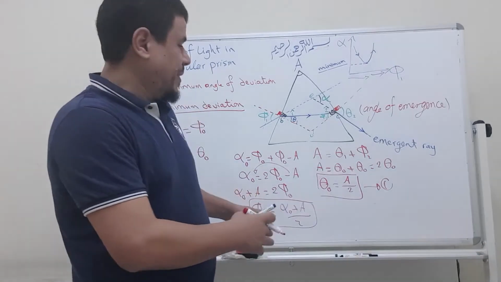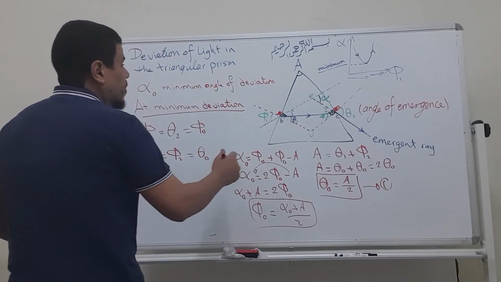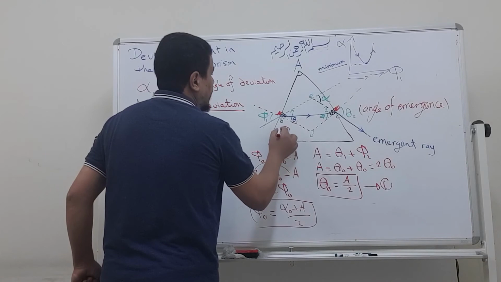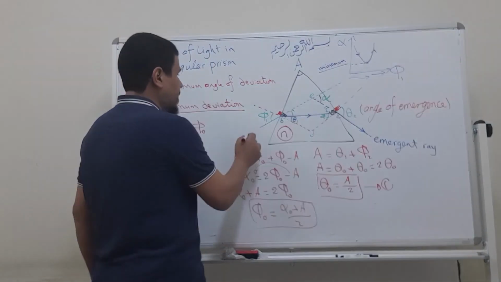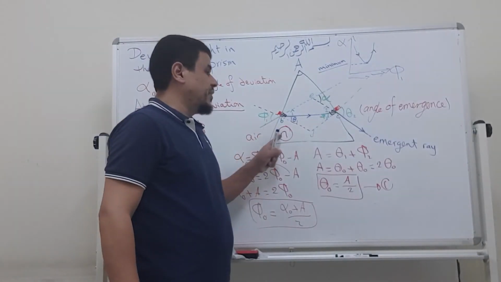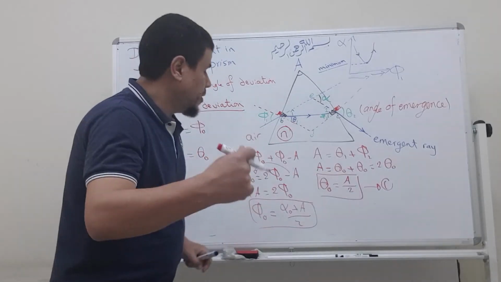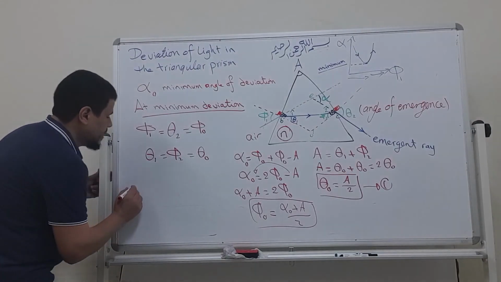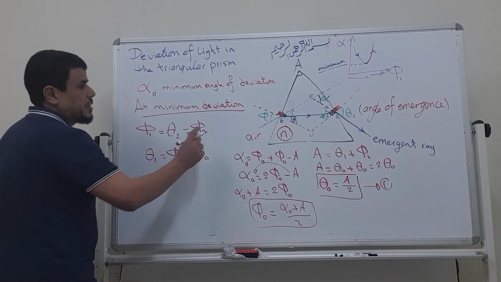Why am I calculating all of these things? If I want to get the refractive index of the material of the prism, if this is air, look here, n equals sine this angle.